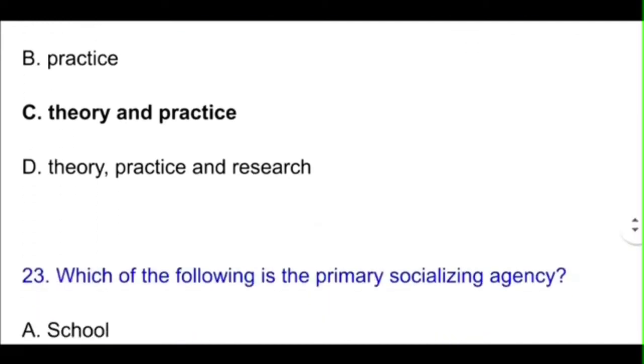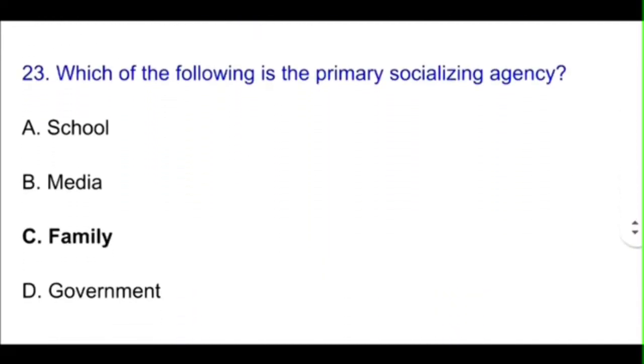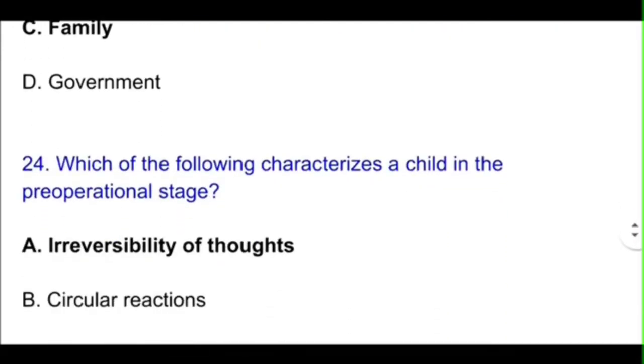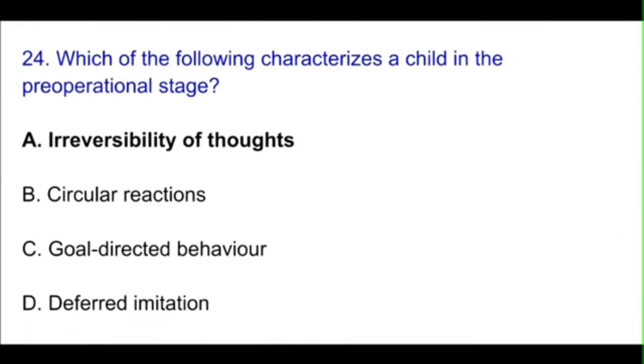Okay, next question. Which of the following is the primary socializing agency? So this is a very easy question. We all know that the first stage of socialization is always our family. Okay, so C will be the correct answer. Next question, question number 24. Which of the following characterizes a child in the pre-operational stage? So the characteristic of the pre-operational stage is irreversibility of thoughts. So the correct option will be option A, irreversibility of thoughts.